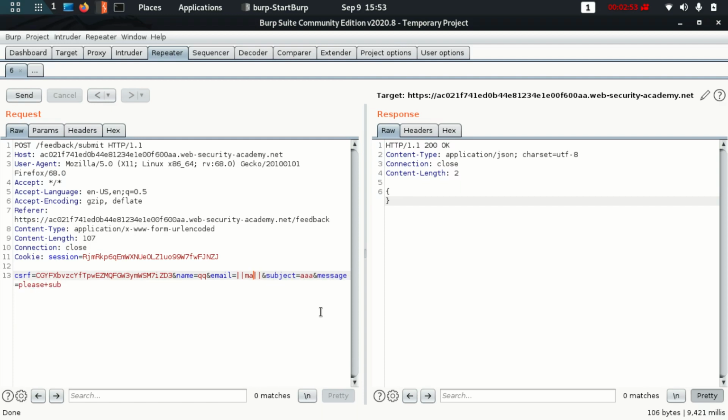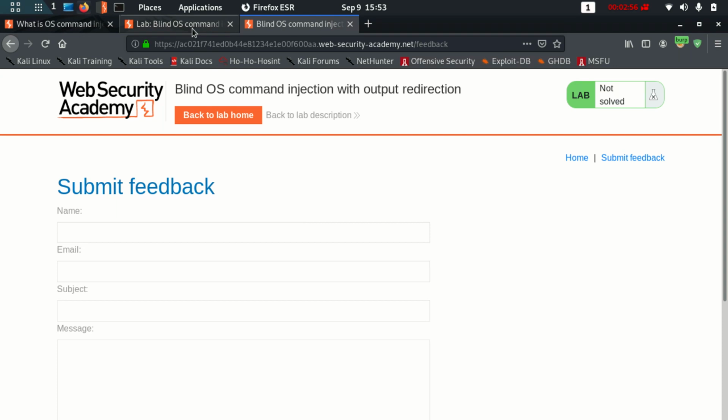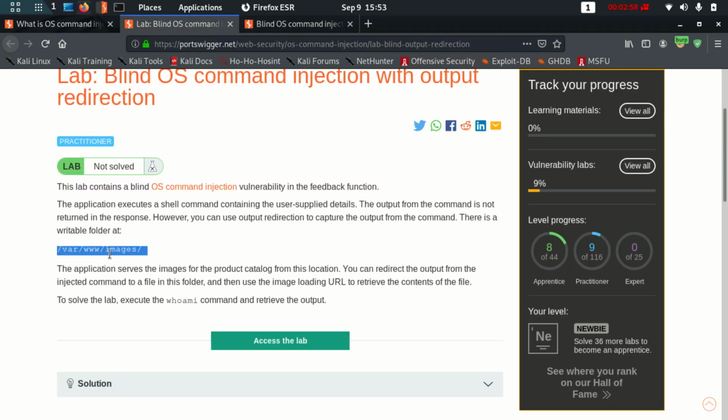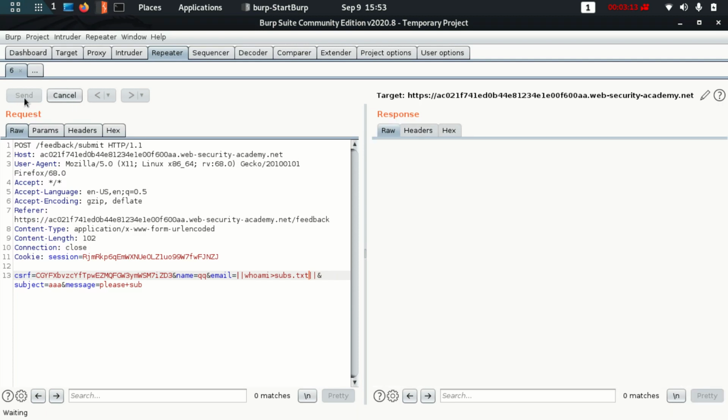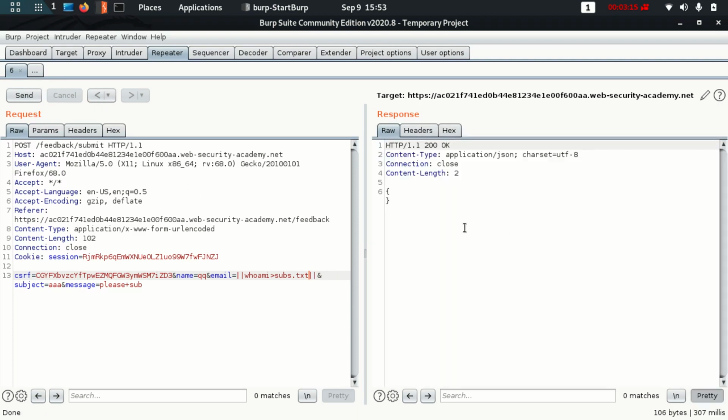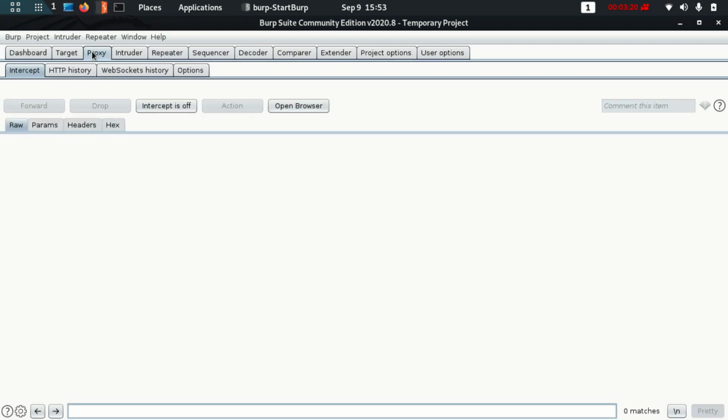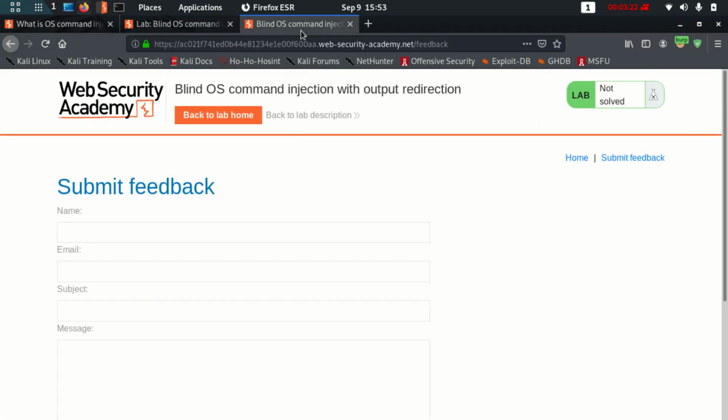I need to redirect this output, as the lab says I need to redirect this whoami to this place. So let me run whoami and redirect it to the images folder. Let's name it subs.txt. Please subscribe to my channel. Let me send this request, and the request has successfully gone through. Now I am done with the request part. Now where is this folder? I need to find that as well.